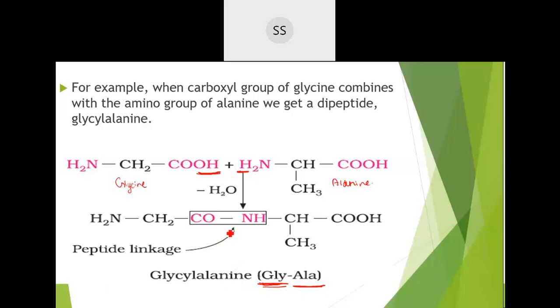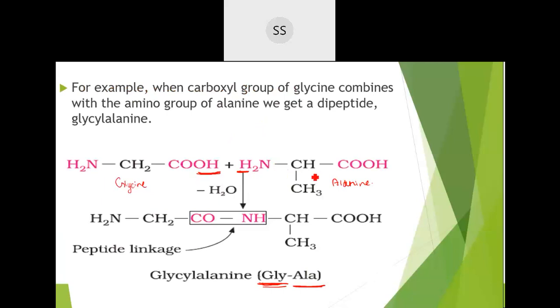So now when two amino acids combine together, that bond which is formed is called a dipeptide. Remember this, it is an important thing. When two alpha amino acids combine together, it gives rise to a dipeptide. If they ask you how many peptide bonds there are in a dipeptide, when two alpha amino acids combine, there is only one peptide bond, but it is named a dipeptide.